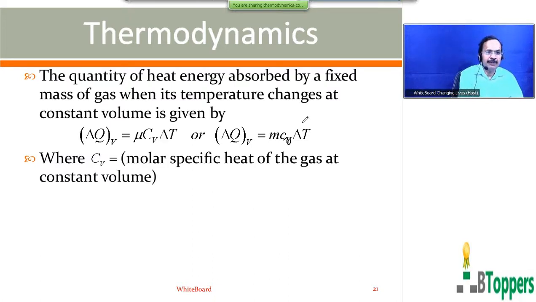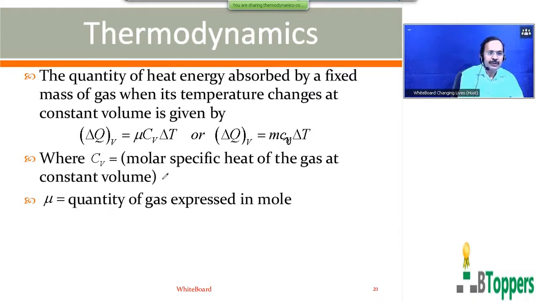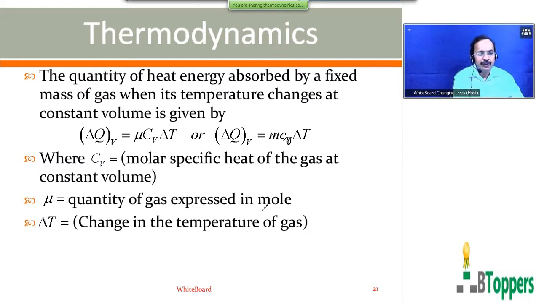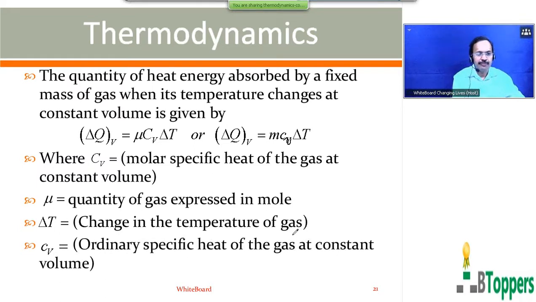where capital C subscript capital V represents the molar specific heat of the gas at constant volume. Nu is the quantity of gas expressed in mole. Delta T is equal to the change in the temperature of the gas. Small c subscript small v is equal to the ordinary specific heat of the gas at constant volume. Those who are writing the notes, please take a pause and finish writing. I'd like to show the continuation to this.